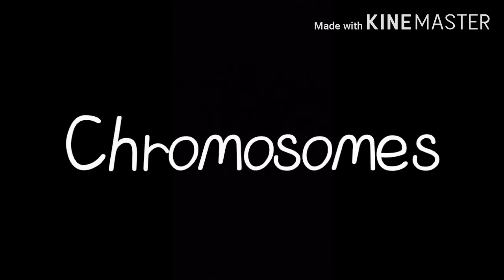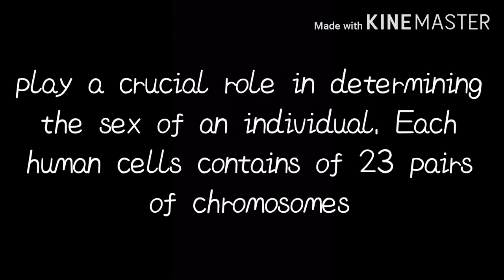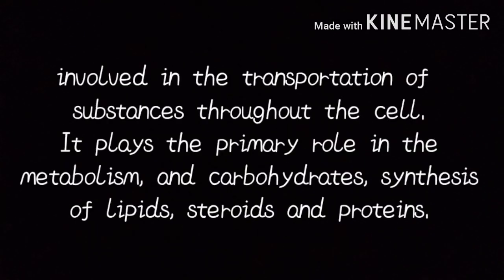Chromosomes. Chromosomes play a crucial role in determining the sex of an individual. Each human cell contains 23 pairs of chromosomes. Endoplasmic reticulum. The endoplasmic reticulum is involved in the transportation of substances throughout the cell. It plays a primary role in the metabolism of carbohydrates and the synthesis of lipids, steroids, and proteins.